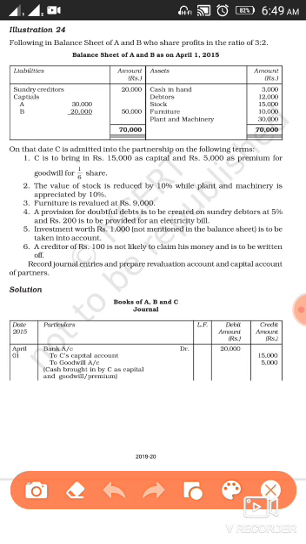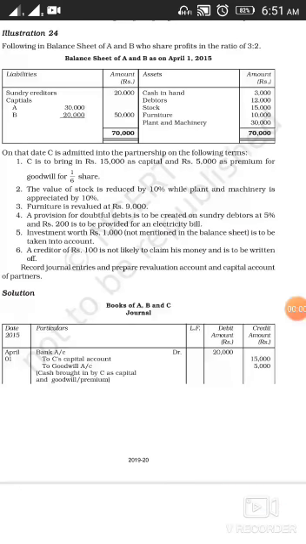Clear? And if the same you are paying, now your transaction is rupees 200 is to be provided for an electricity bill. It means it's an unrecorded liability or expense. Now you have to record it. So it's a loss for the business. So your entry will be revaluation account debit to outstanding electricity bill, and the amount that you are going to write is 200 rupees.